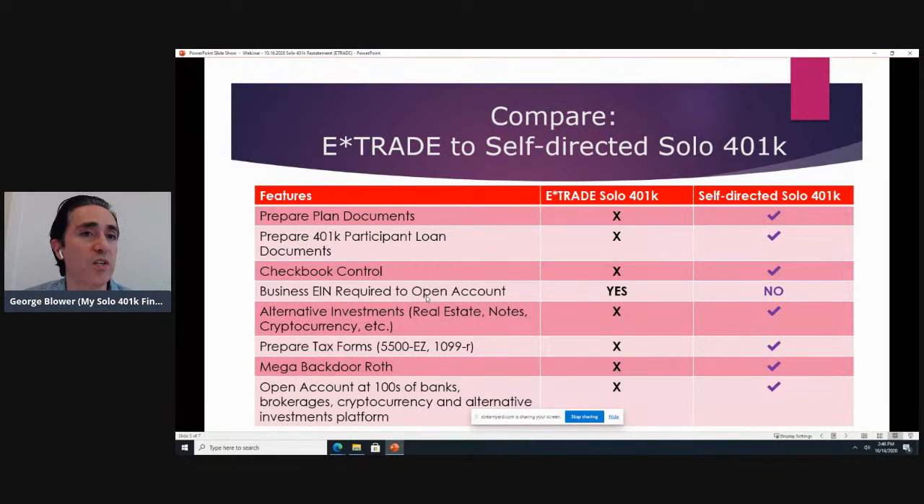And I see that we've got a question. Thank you so much for the question. So we'll stop and answer this question. Can I fund your Roth with funds from my existing brokerage account?